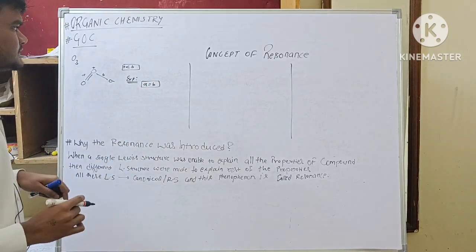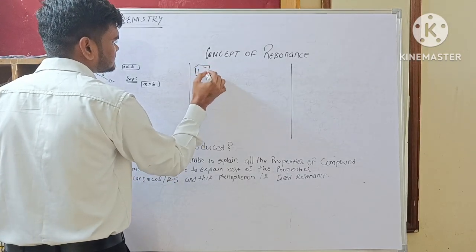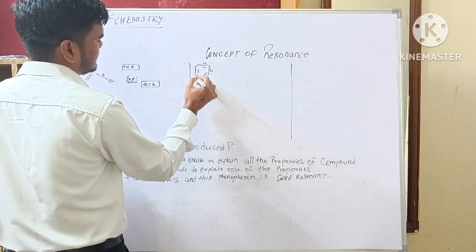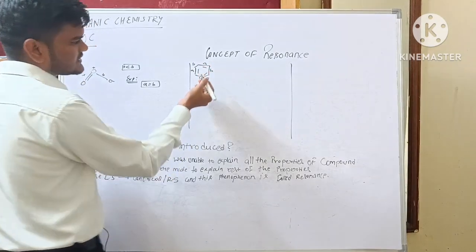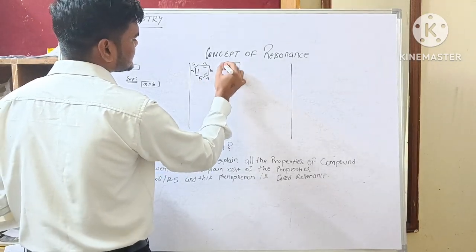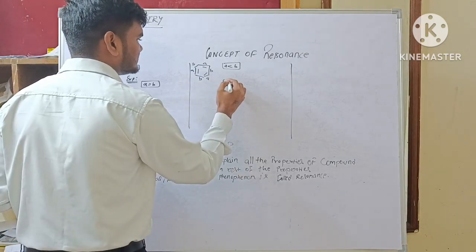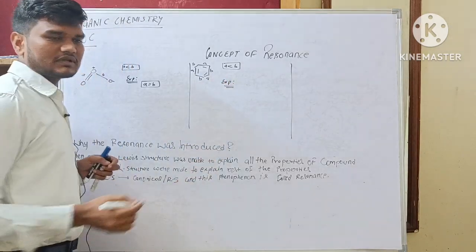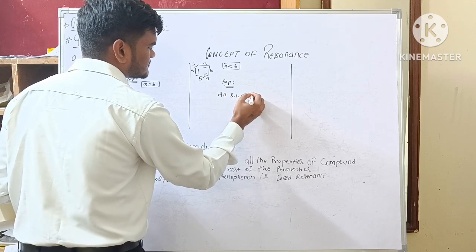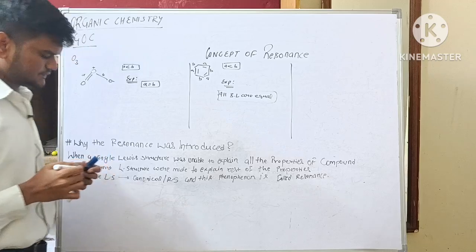What is this? Another example, benzene. Suppose this is A, this is B, A, B, A, B. From this structure, it is very clear that the bond length of A should be less than the bond length of B, as this is a double bond and this is single. But experimentally, we have found that all the bond lengths are equal.